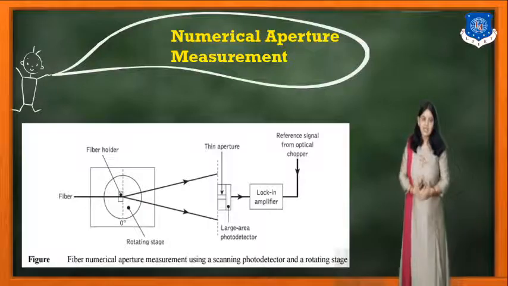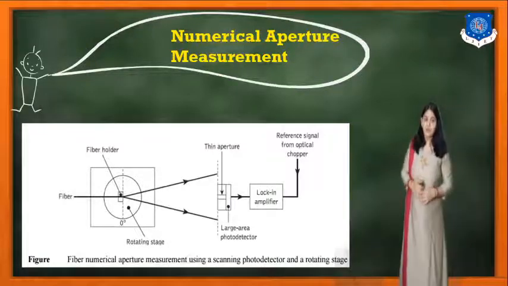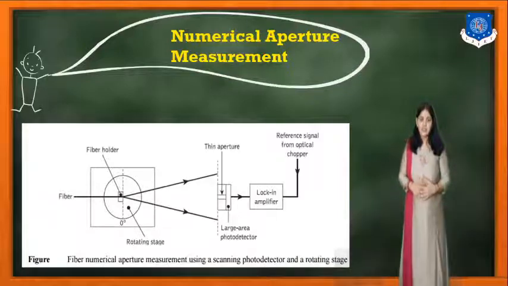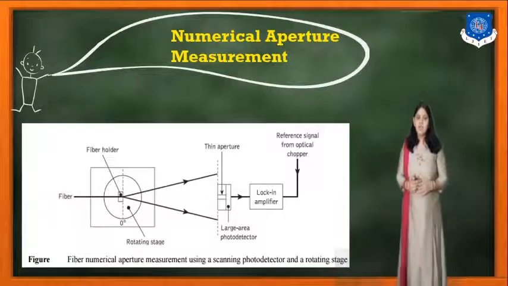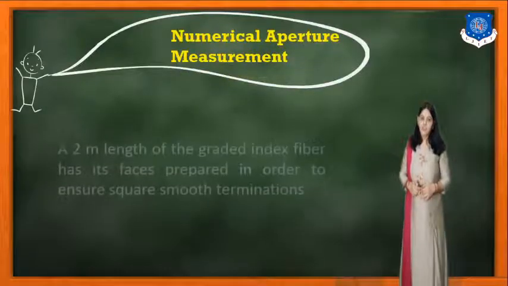So here you can see in the diagram there is a fiber holder. Now in that fiber holder, the fiber is inserted. Now when the fiber is inserted, what we need to do is see the beam, and we can find out the numerical aperture.